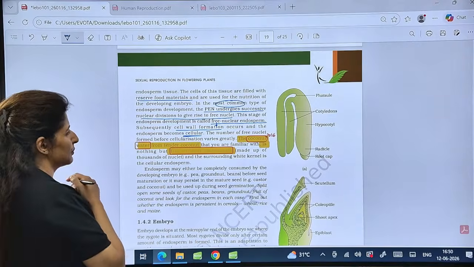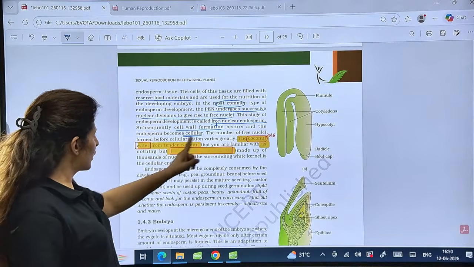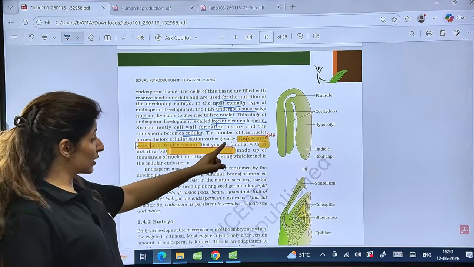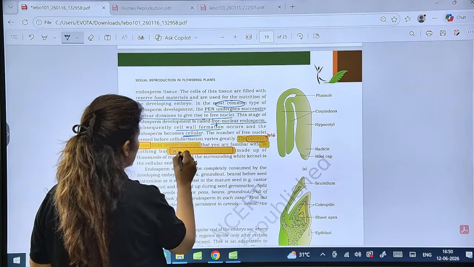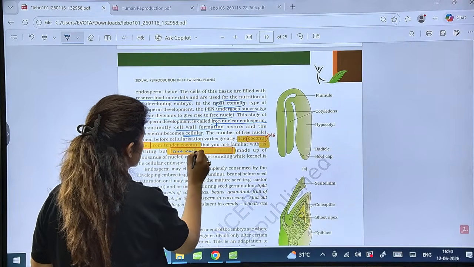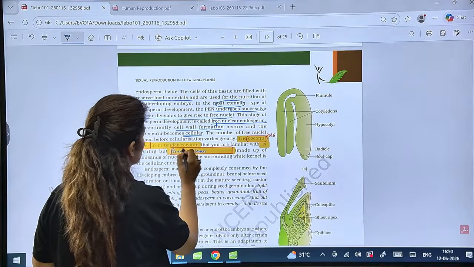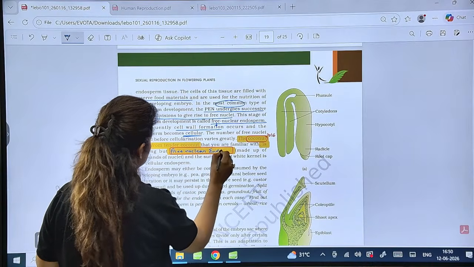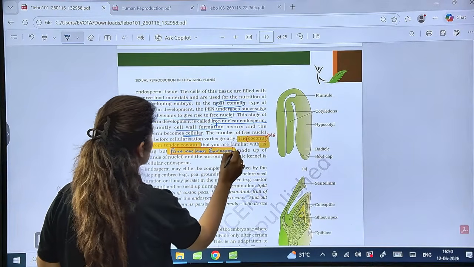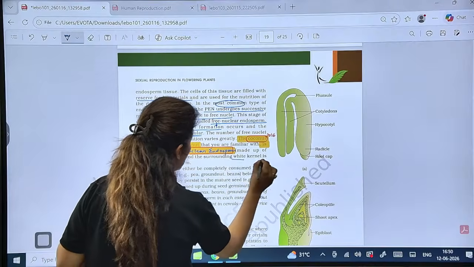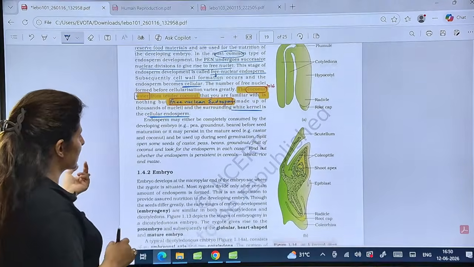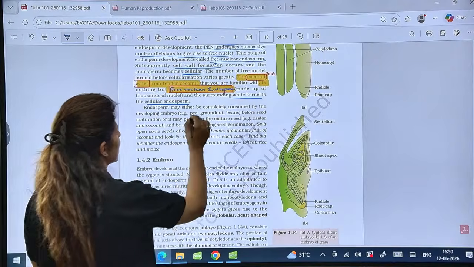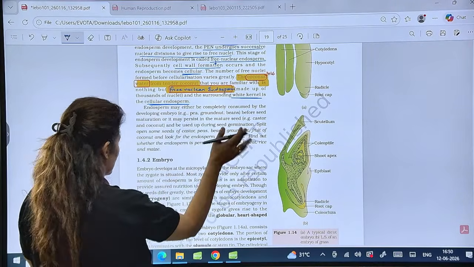Now coconut water from the tender coconut, this was asked in 2016, is nothing but free nuclear endosperm, made up of thousands of nuclei, and the surrounding white kernel represents the cellular endosperm.